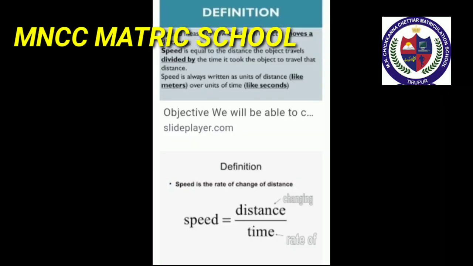Next, let us learn about the definition of speed. Speed is the rate of change of distance or the distance traveled in unit time. That means speed refers to the distance traveled by an object during a specific amount of time. Its SI unit is meter per second. Its formula: speed is equal to distance traveled divided by time taken. So S is equal to D divided by T.